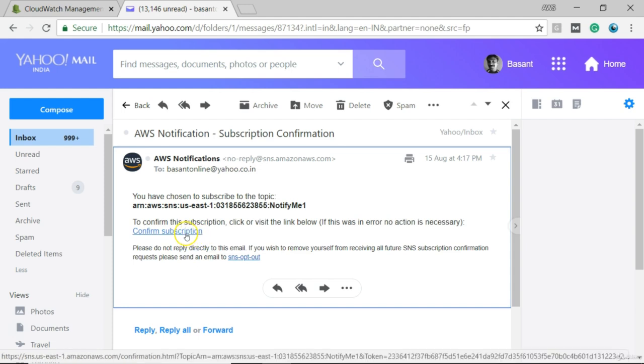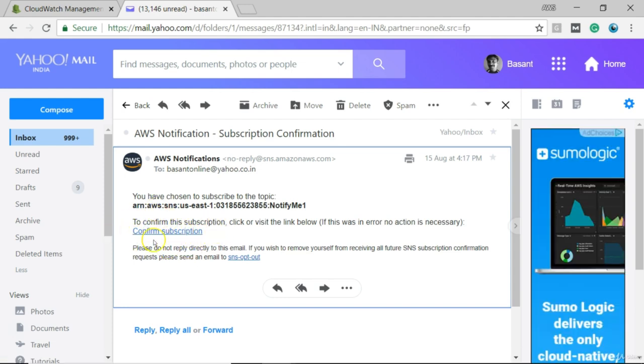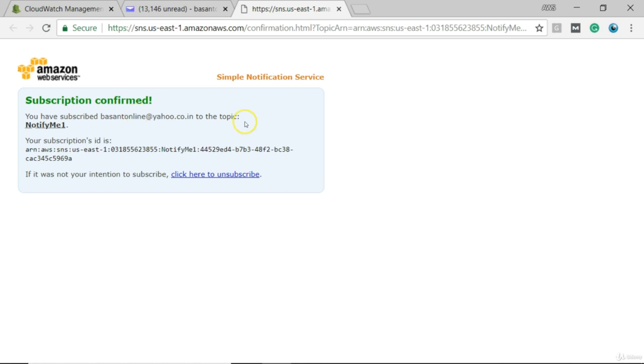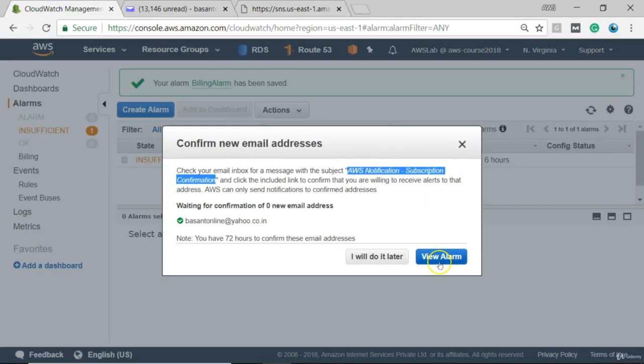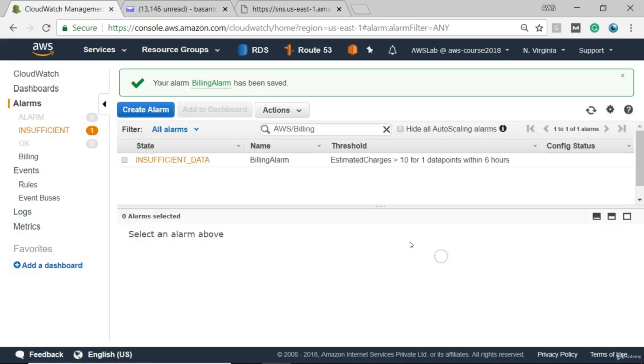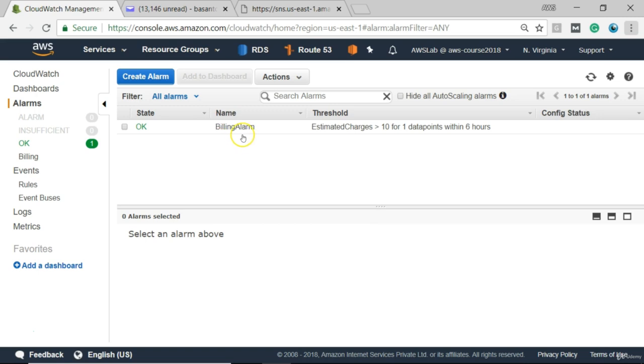Okay, and I need to click this confirm subscription. Okay, I have clicked, subscription confirmed. I will go back to AWS console and then I will just close this. So here's our first alarm, billing alarm. Estimated charges are greater than 10. Config status: if you have not confirmed the email ID which you had supplied while configuring the alarm, you will be getting pending confirmation.